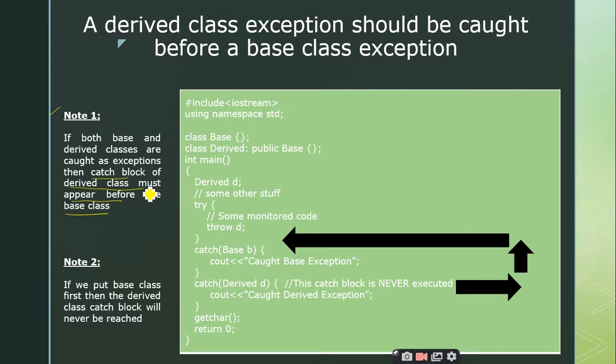So you always try to write the catch block of the derived class first, and then you go for the catch block of base class. If you do it in a reverse order, the base class exception will never be caught. So if we put the base class catch block first, then the derived class catch block will never be reached, right?